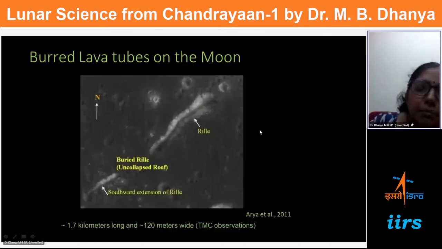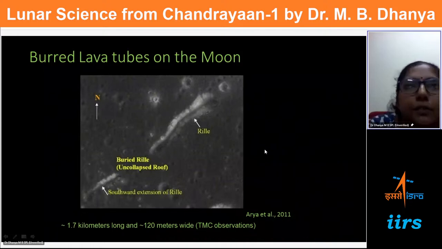And now another important point is, actually one spelling is wrong, it is called buried lava tubes on the moon. There is a terrain mapping camera on Chandrayaan, which maps the surface with a resolution of something like 5 meters.